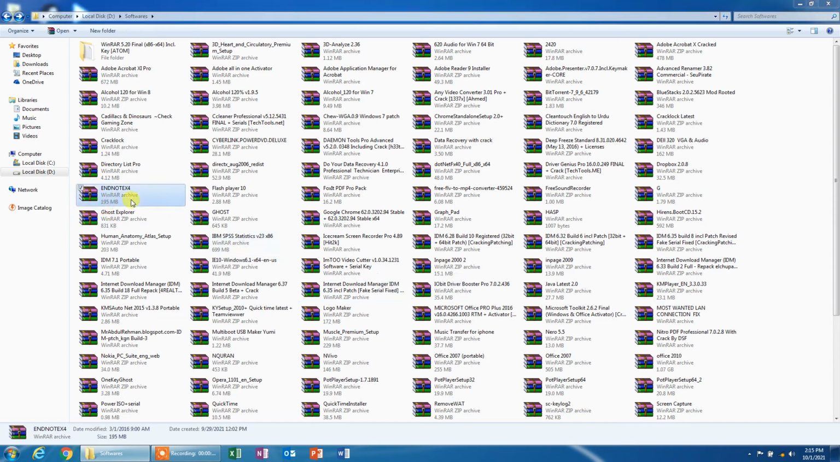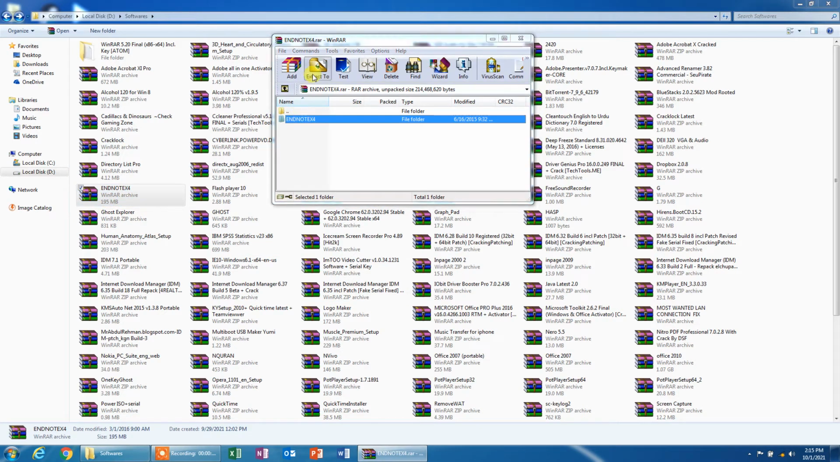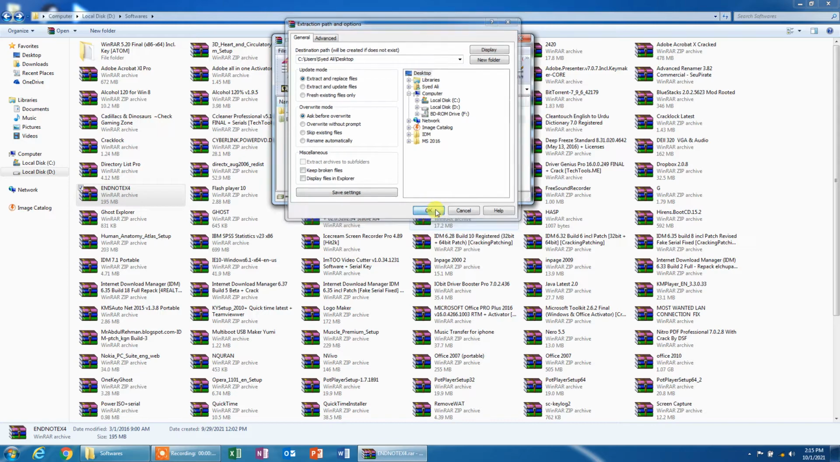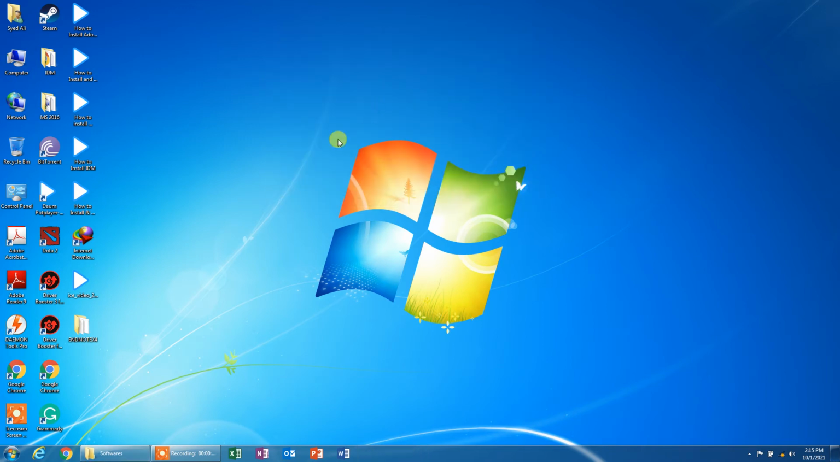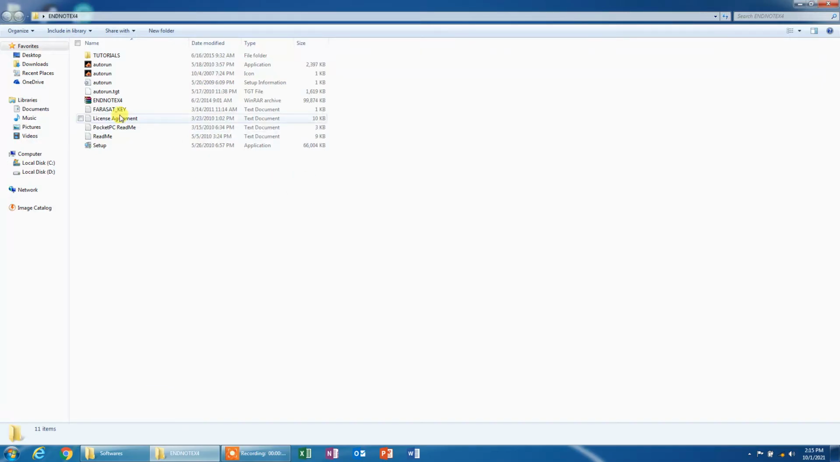How to install EndNote version 4. I'll extract it to the desktop and click close. Here it is.